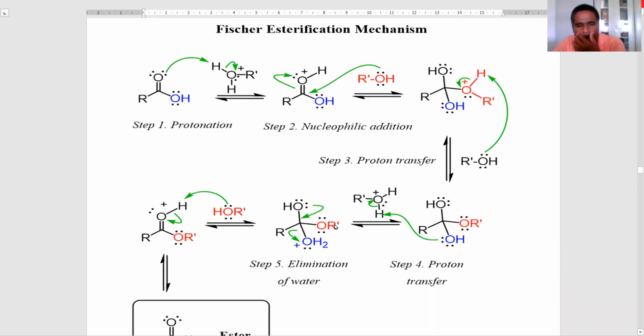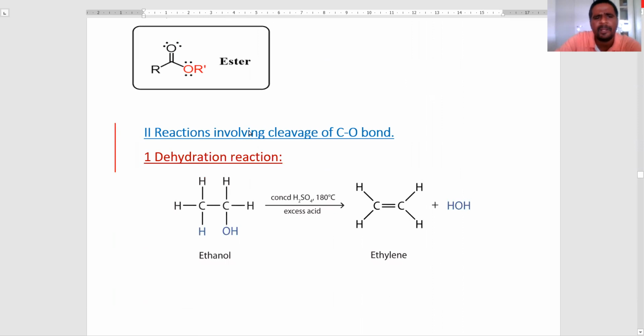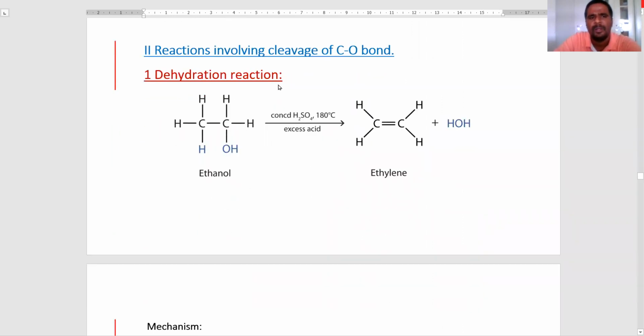These reactions involve cleavage of the oxygen-hydrogen bond. These are studied under cleavage of the oxygen-hydrogen bond. Next, the second category is reactions involving cleavage of the carbon-oxygen bond.